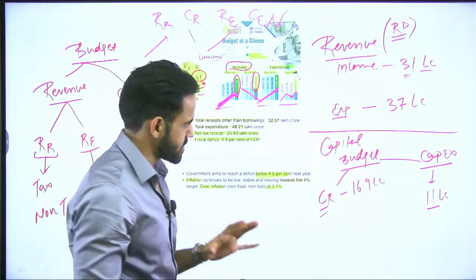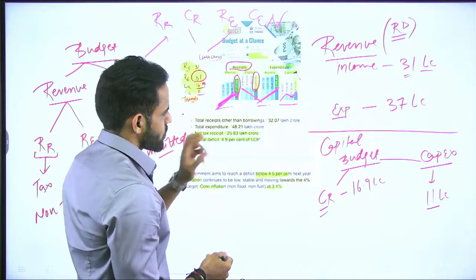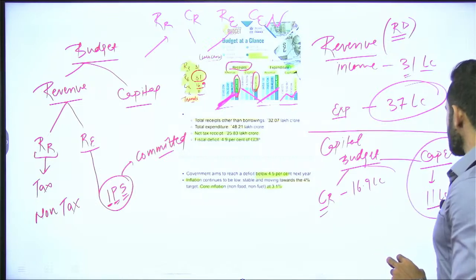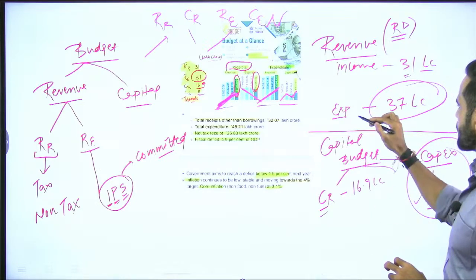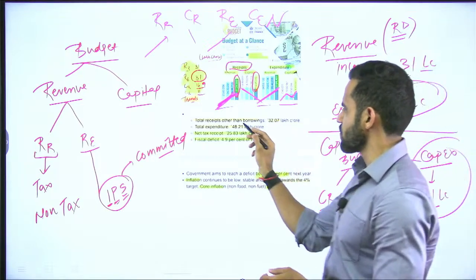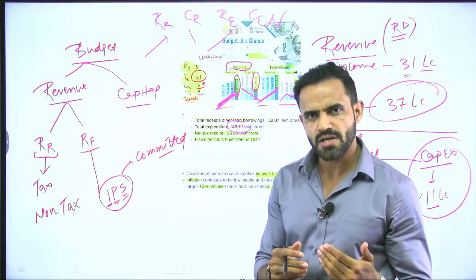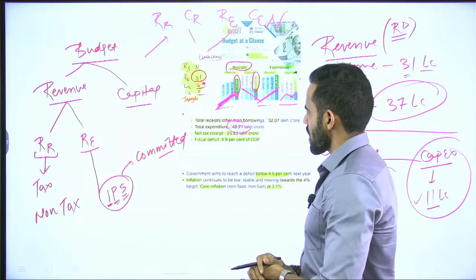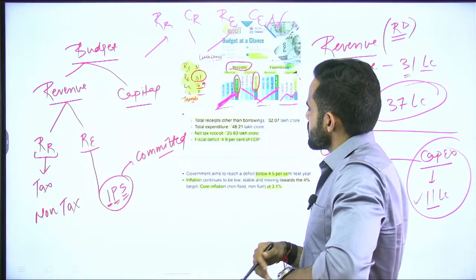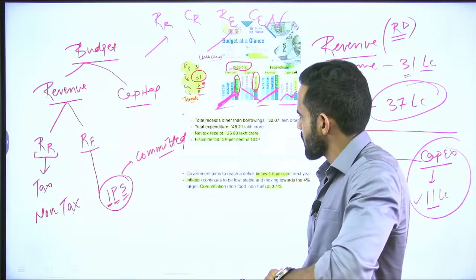Okay, so far this is income and expenditure. Now the total expenditure, that means revenue expenditure and capital expenditure. Capital expenditure is roughly 11 lakh crore, revenue expenditure is roughly 37 lakh crore. So total expenditure is going to be 48 lakh crore. You need not mug up the exact number, just try to remember how much is income and how much is expenditure. The total receipt from revenue account is roughly 31 lakh crore.